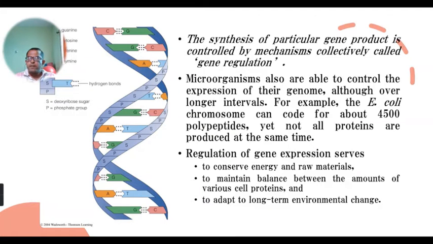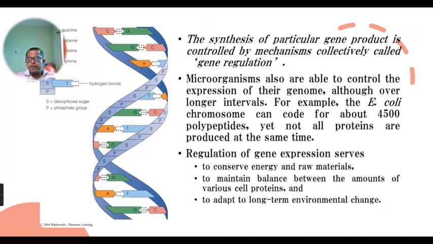At a time, some proteins are needed. So in order to produce the proteins, a large amount of amino acid will be needed. Suppose that organism is an autotrophic organism, means it can synthesize its own products.